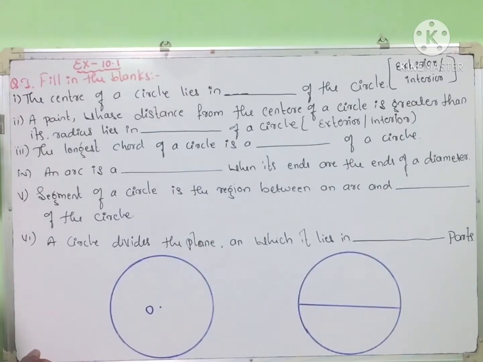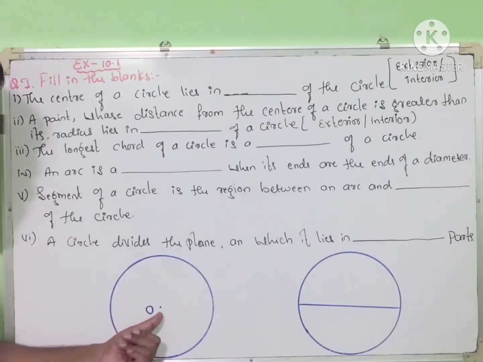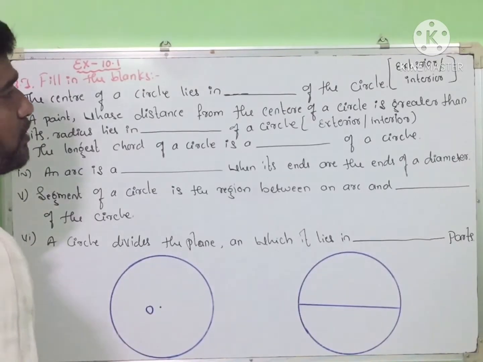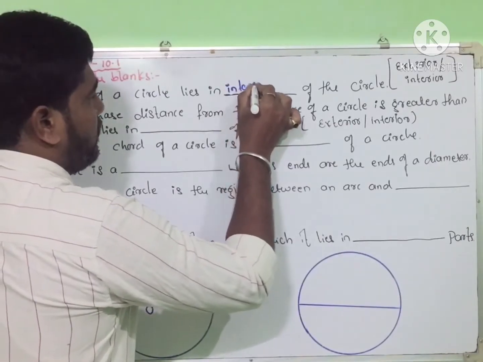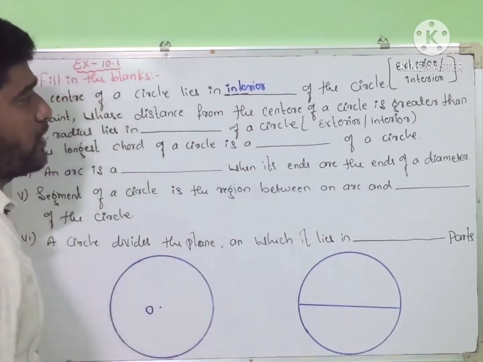First one: the center of a circle lies in dash dash of the circle, exterior or interior. So here is a circle and here is the center point. The center point is inside the circle. Inside means it is in the interior of the circle. So write down interior. Interior of the circle, right?